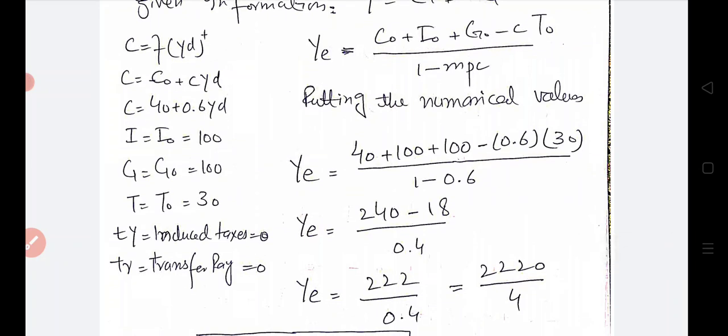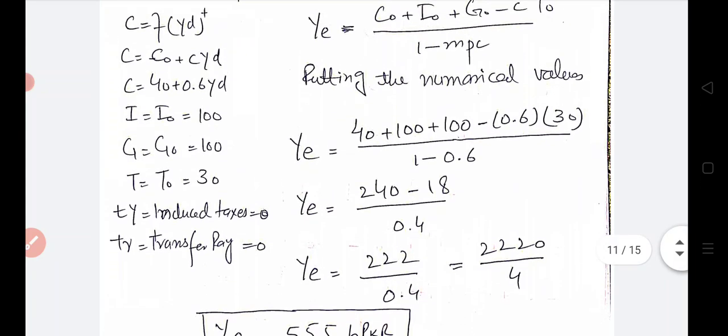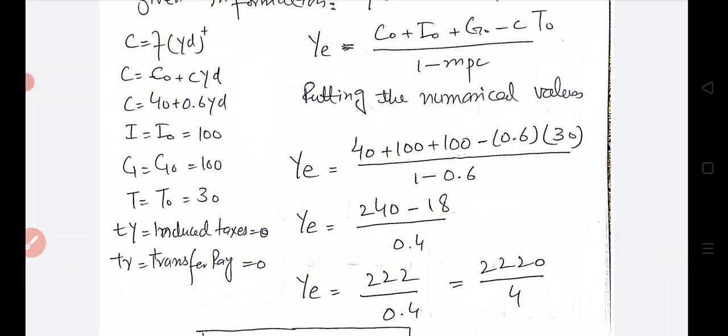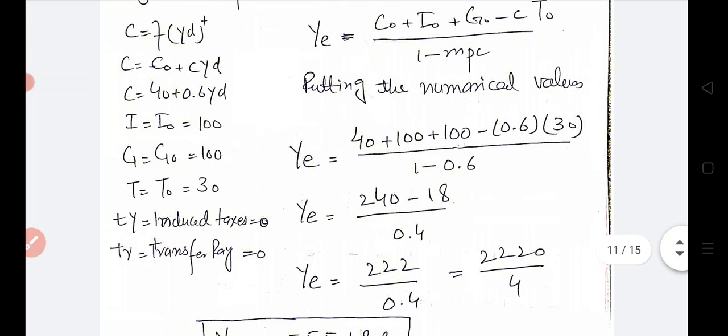Adding all the three, C naught, I naught, G naught, that will become 240, minus multiplying 0.6 by 30 will be 18, divided by 1 minus 0.6, that will be equal to 0.4. Here national income equilibrium is equal to 222 divided by 0.4, and that will be equal to 2220 divided by 4.